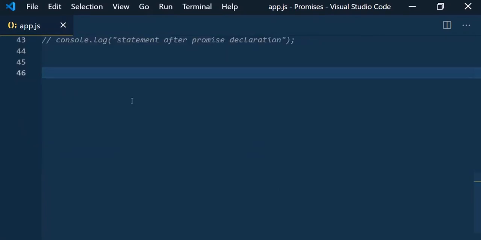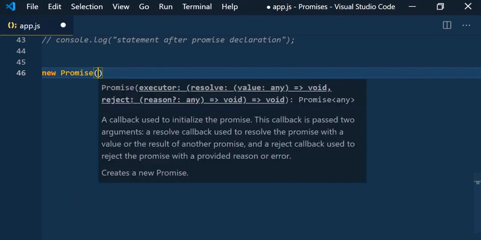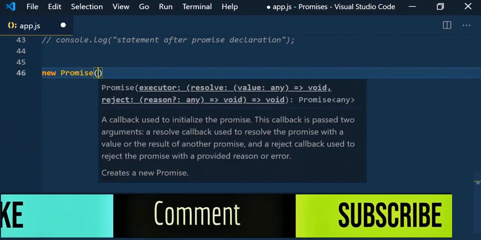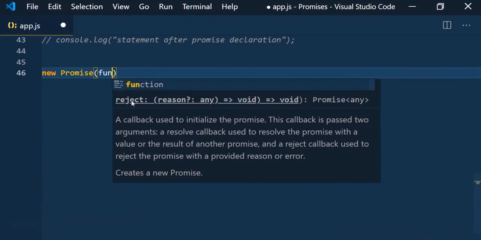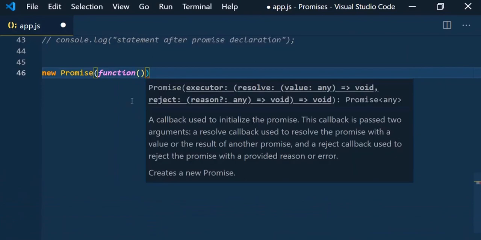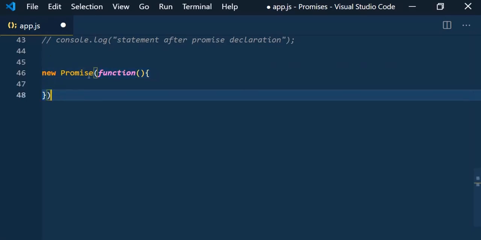As I said in the beginning, promise is a JavaScript object. So new Promise, and this promise constructor will take a parameter called executor, which is a function. So function, and this executor function will be called whenever we create the promise object. Means whenever we say new Promise, then it gets executed.